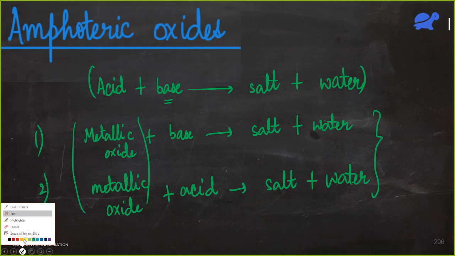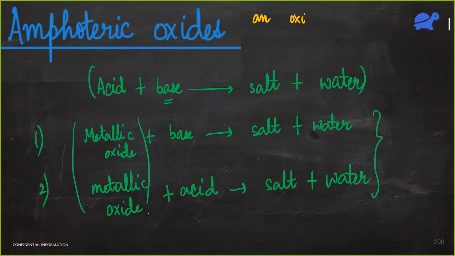So how will you define it? This definition is asked in exams many times. How will you define an amphoteric oxide? We will say that an oxide which reacts with a base or an acid to give salt and water is known as an amphoteric oxide. So let me write it.